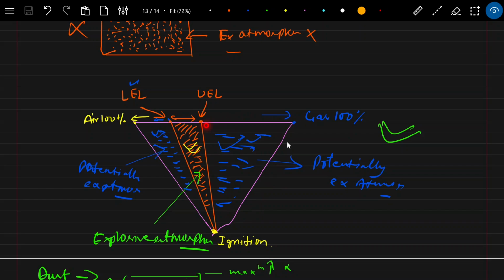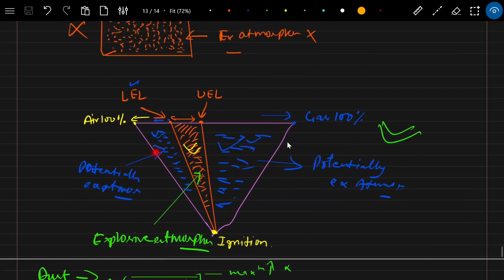So only the area in the range of this LEL and UEL, lower explosive limit and upper explosive limit, will be an explosive atmosphere. The rest of the area, these two areas, are potentially explosive, potentially EX atmosphere, but not an EX atmosphere.